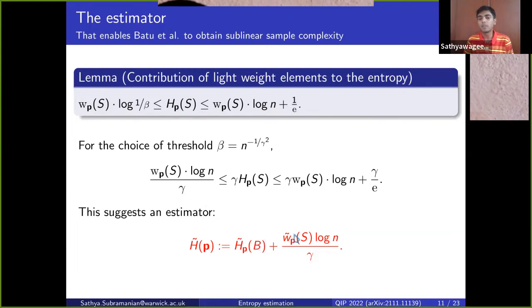So we do need to estimate the contribution of the lightweight elements separately, but we don't need to know the weights of all the lightweight elements individually. We only need to know the net weight of all the lightweight elements. And this is an important part of how the algorithm works.